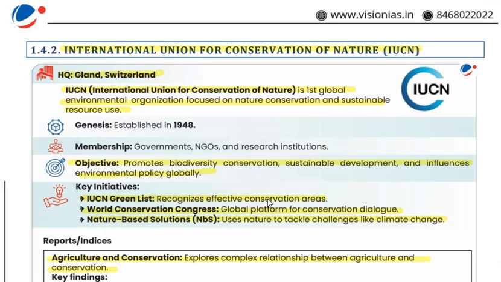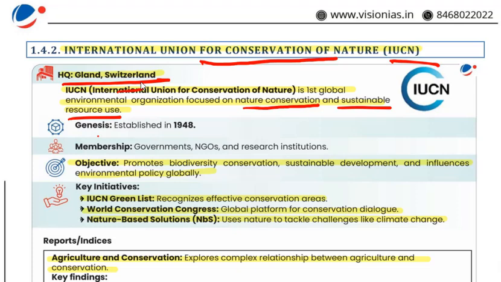Next here is International Union for Conservation of Nature, that is IUCN. The headquarters is in Gland, Switzerland. IUCN is the first global environmental organization focused on nature conservation and sustainable resource use. Before looking into detail, just answer me one question: do you know that scientists have assessed the extinction risk of over 1.5 lakh species worldwide? This critical work is actually led by IUCN, the International Union for Conservation of Nature.